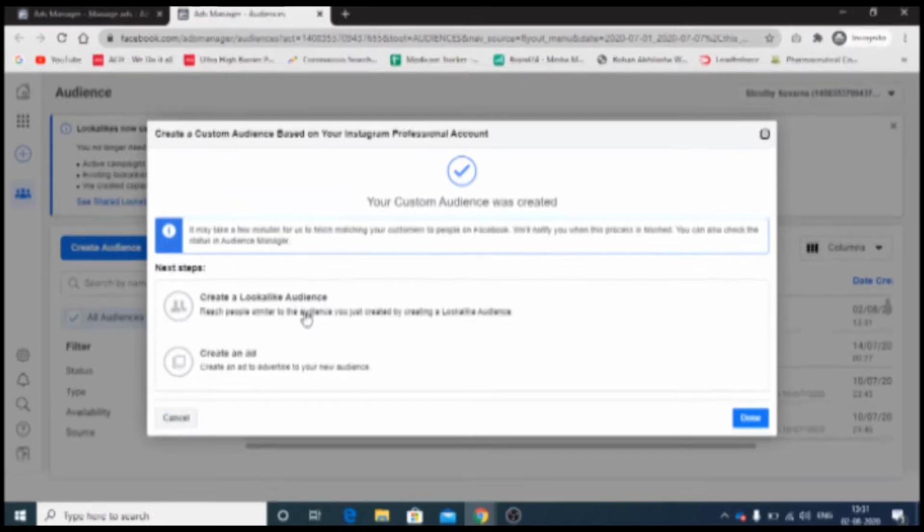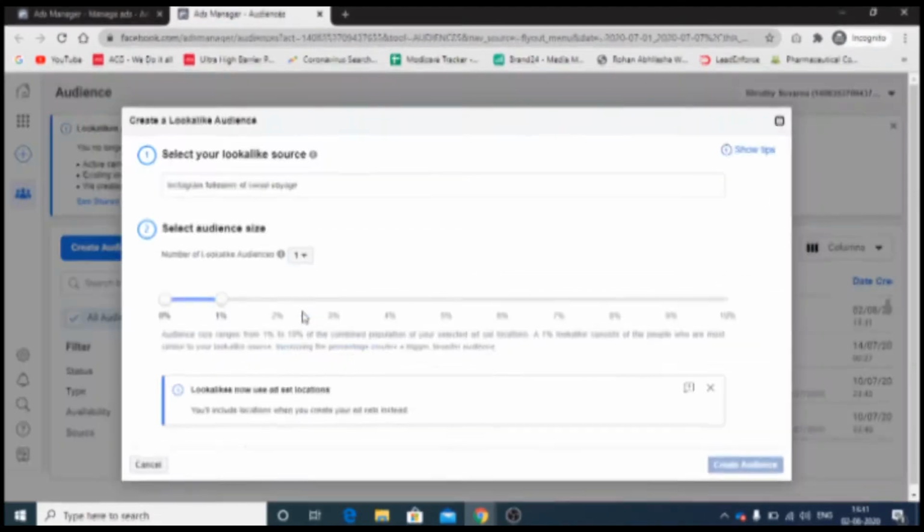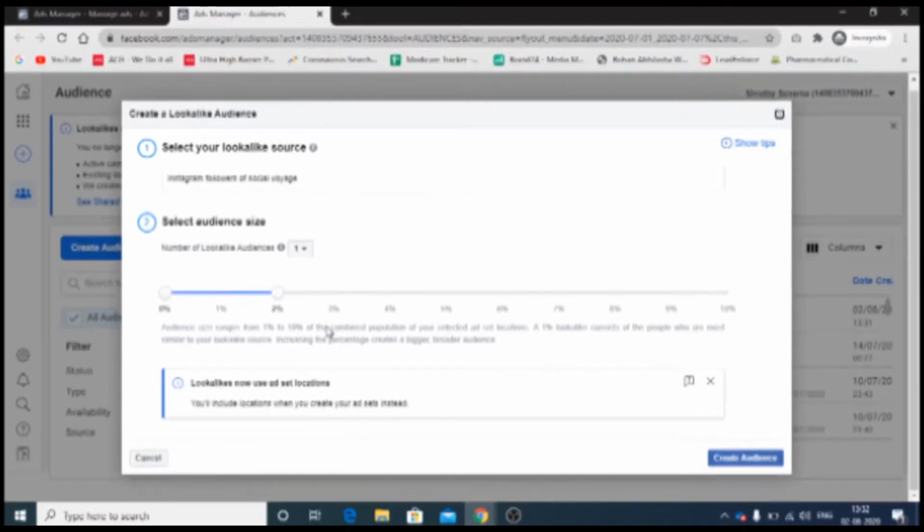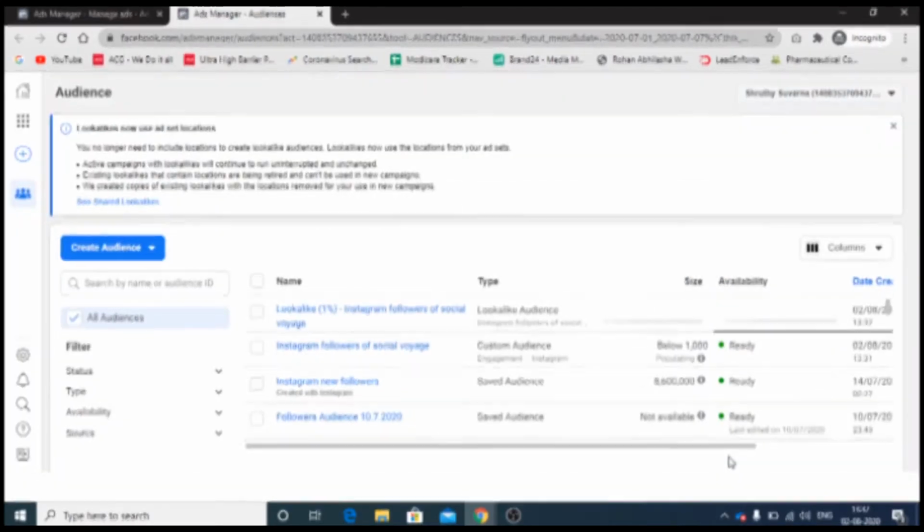After selecting that, you'll get this percent. The higher the percent, the more generalized it will become. The lower the percent, the more specific it will be to your audience. So for that audience engaged in the last 180 days, creating a lookalike of them would be 1%. Why 1%? Because that would be much more relevant to that audience. If you increase it, it will not be that relevant and it will become a bit of a generalized audience. So I'll do this.